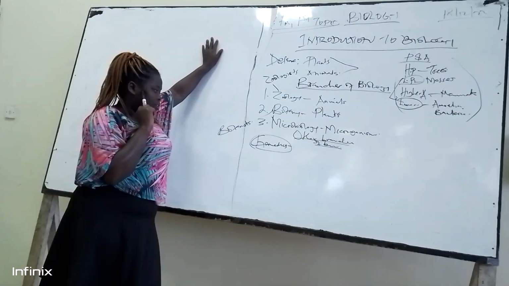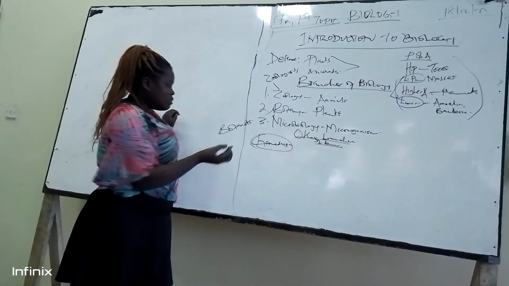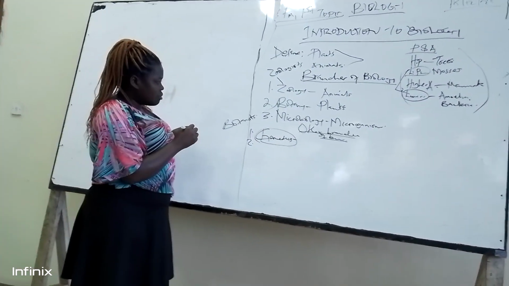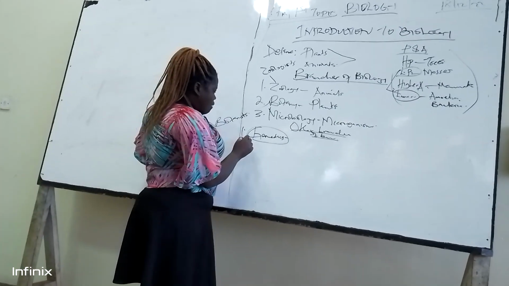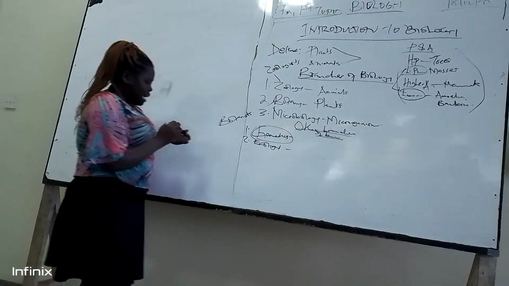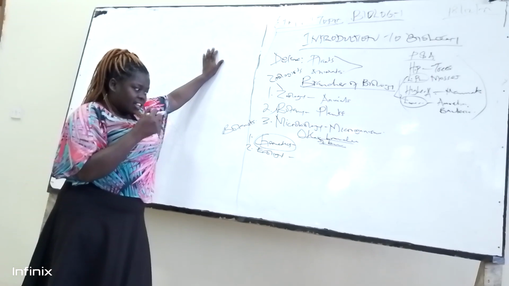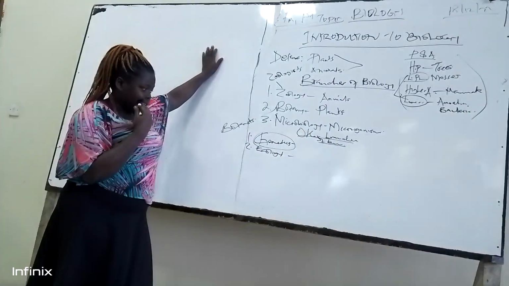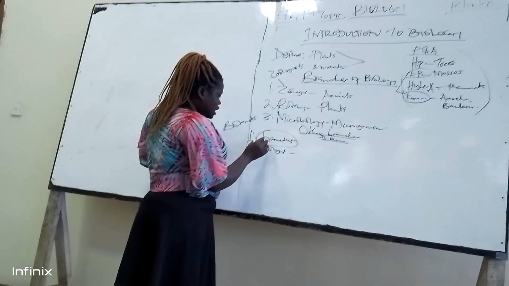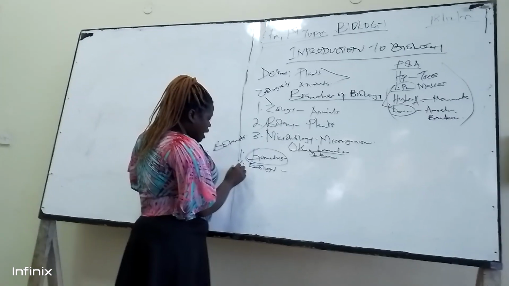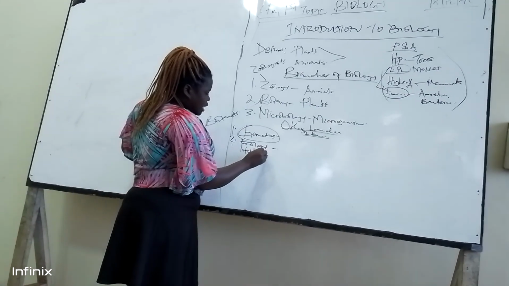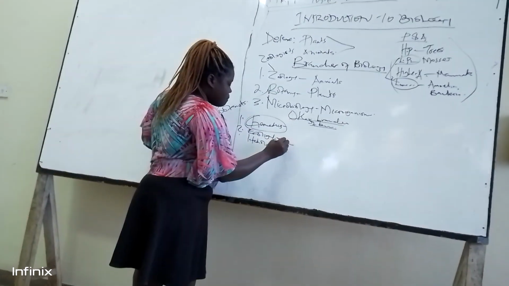Genetics is the first topic in Form 4, so we will discuss it more when we reach Form 4. So, number two of the other branches of biology, we have ecology. Ecology is just the study of the environment, organisms' environment or habitat. Then we have what we call entomology. Entomology is the study of fish.